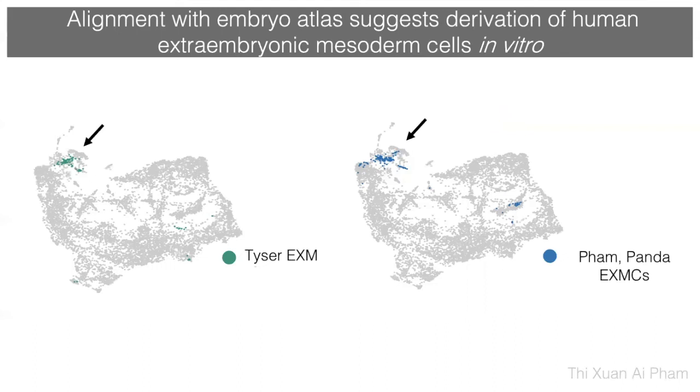And what we found is that the unknown cells aligned to post-implantation extraembryonic mesoderm from the reference human post-implantation atlas from Tyser et al., suggesting that the cells we were making might correspond to extraembryonic mesoderm cells.